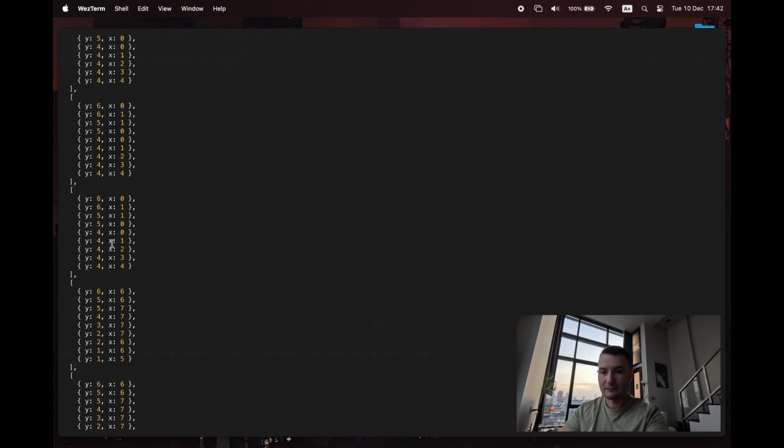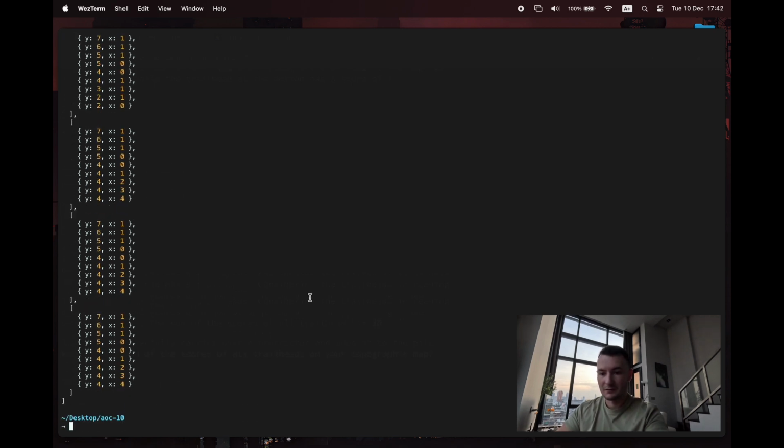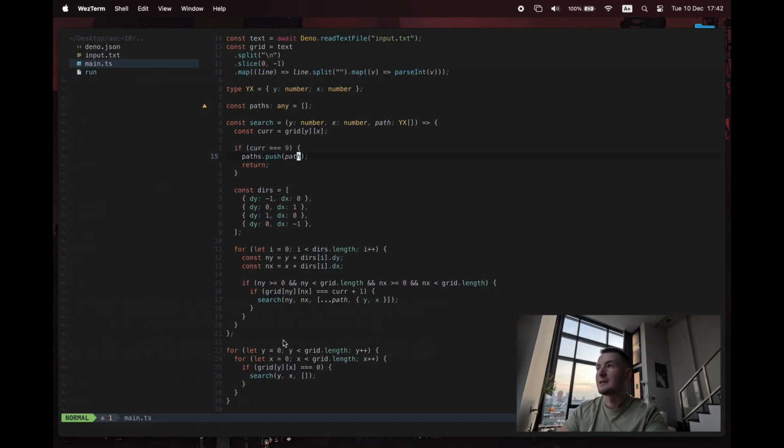I mean, it looks right. Maybe. 1, 2, 3, 4, 5, 6, 7, 8, 9. There's 9. 0 to 9 is 10 though. I want to see the number that we're looking at each time to see whether we're actually doing the correct thing or not. So when I add to this path variable here, if we stick on whatever's in current, no, can't do that. Oh yeah, I can do that if I do this.